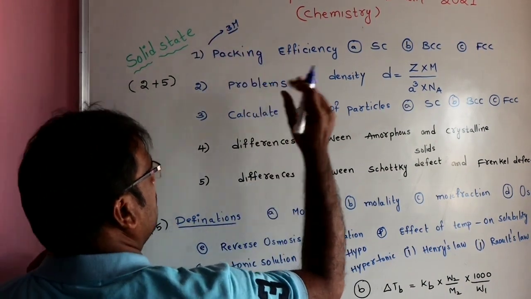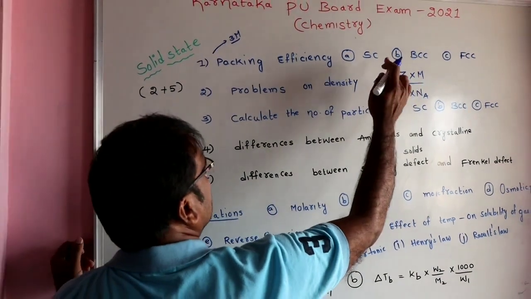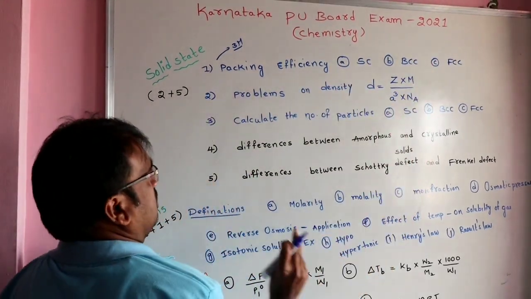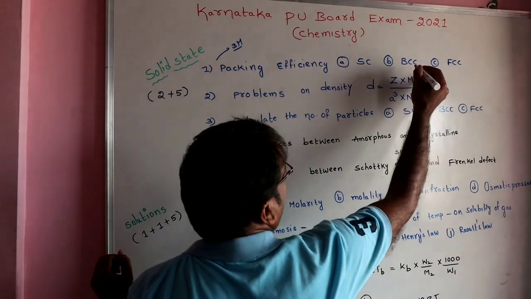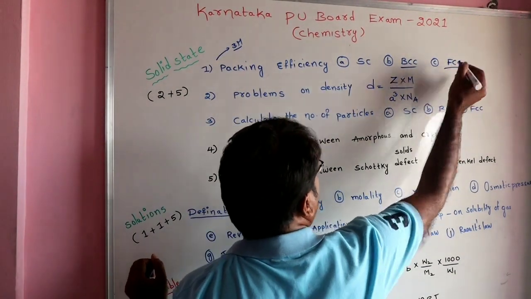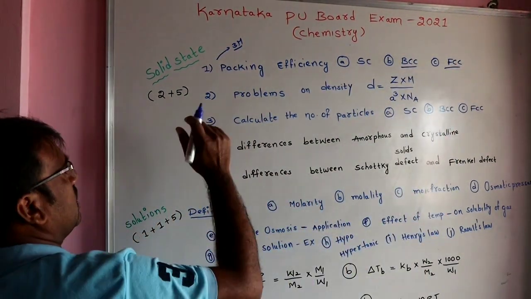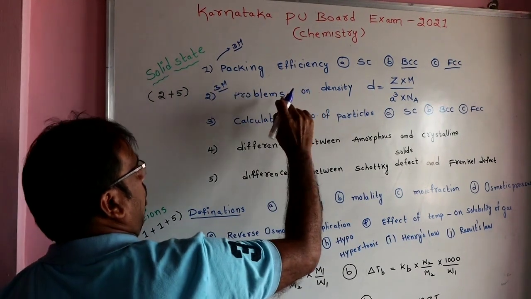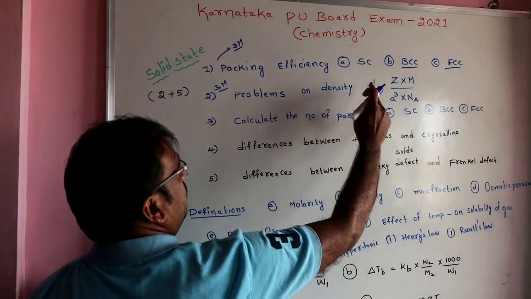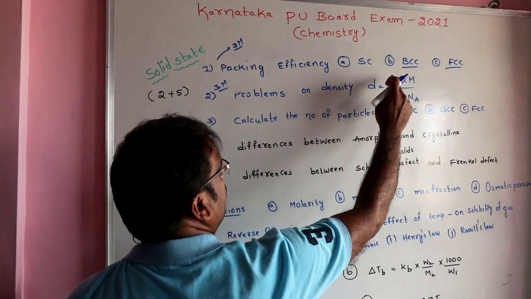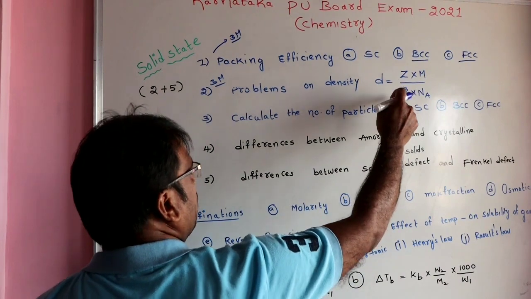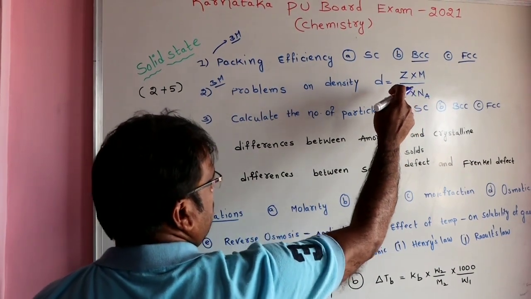Packing efficiency is 100%. Either they ask simple cubic, BCC or FCC. There are more choices to ask on BCC and FCC. And next, second one for 3 marks, important one, the problems on density. We have the formula density is equal to Z into M by A cube into NA. On this formula there is a chance to ask the question.